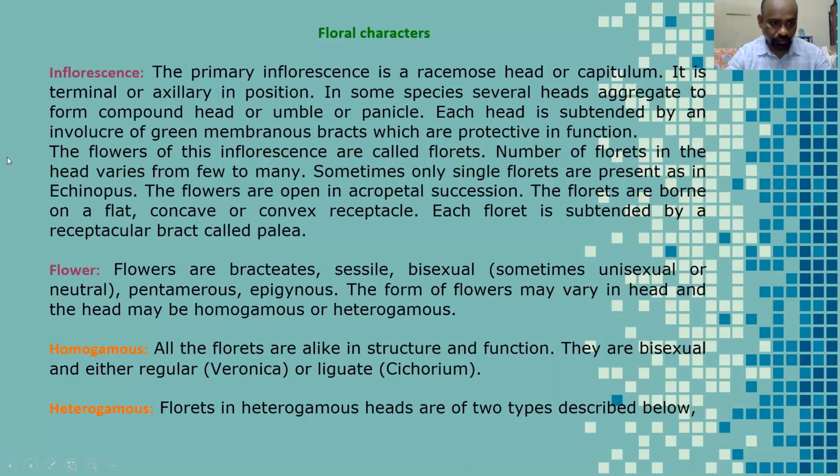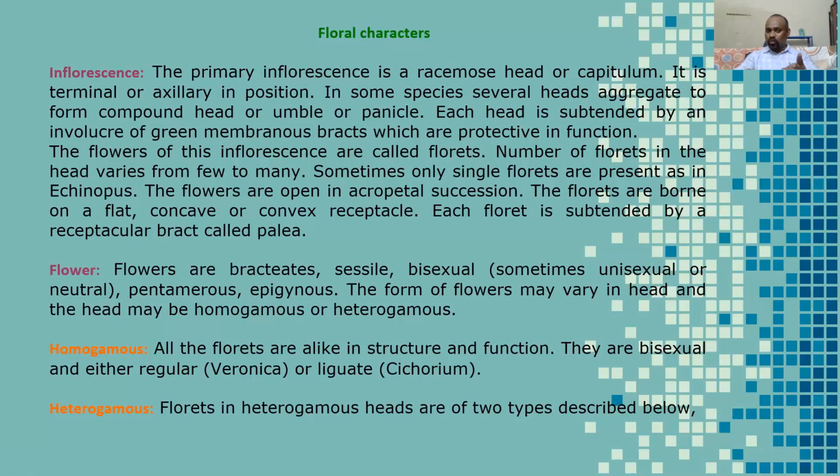Now, the flowers. Flowers are bracteate, sessile, bisexual, sometimes unisexual or neutral. Pentamerous flowers, epigynous. The form of flowers may vary in the head, and the head may be homogamous or heterogamous.